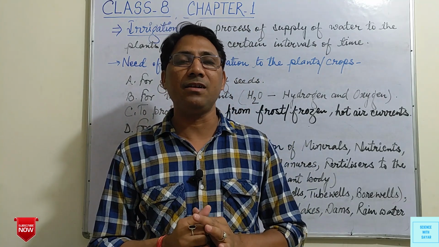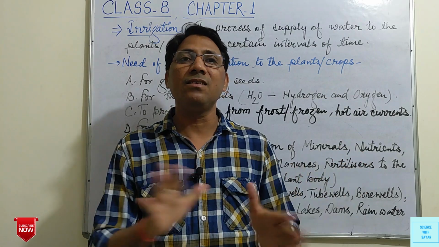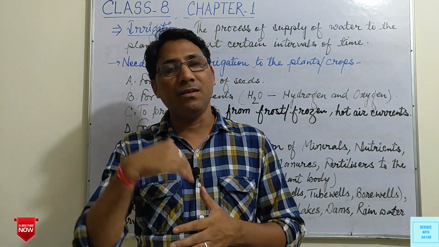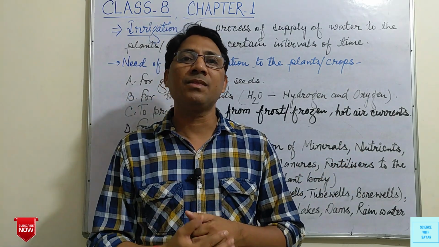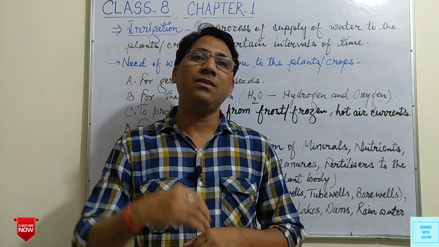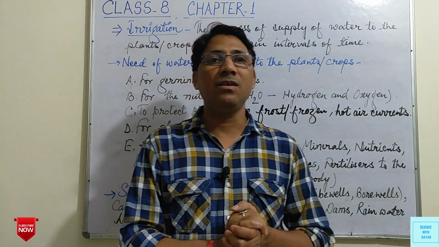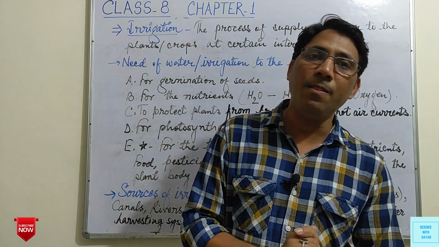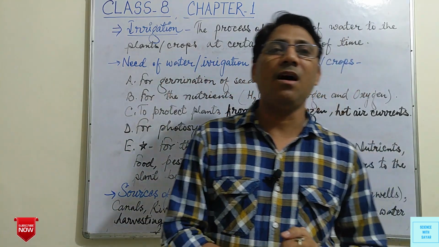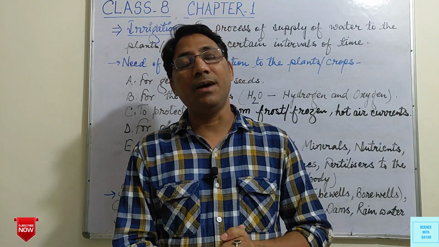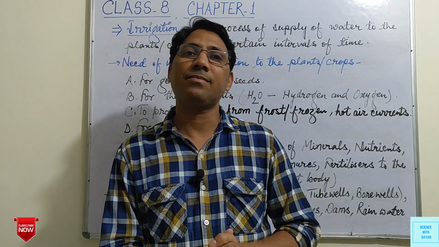It means blood helps in the transportation of medicines, nutrients, food, enzymes, hormones, etc. Like this, in the plant body, all these things are transported by water.